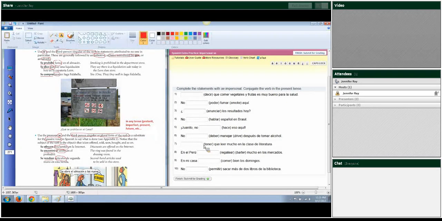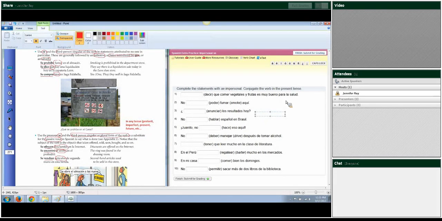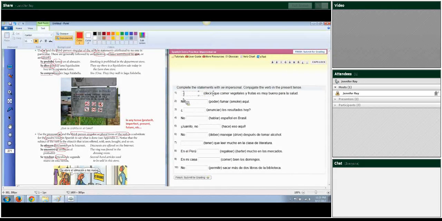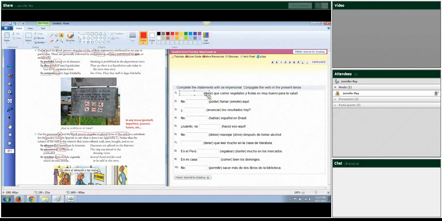Okay, so let's go over here and do some practice. Here's my thing. Okay, so over here we've got complete the statements with the se impersonal. So we know in each of these blocks we're going to end up putting in se. Okay, and this one is, you've got blank decir que. So they say that comer vegetales y frutas es muy bueno para la salud. They say that eating vegetables and fruit is very good for your health.